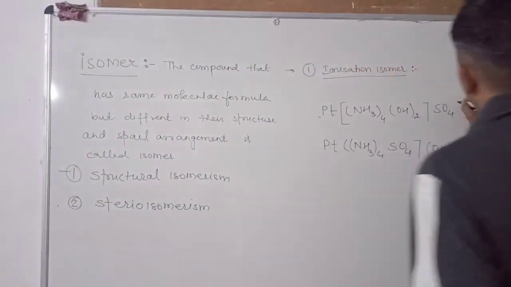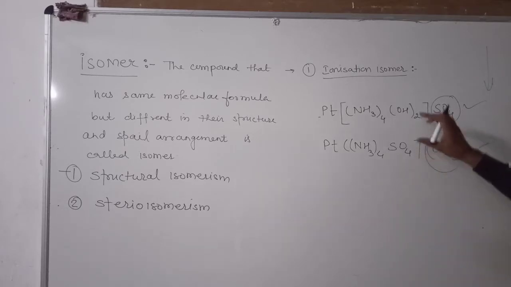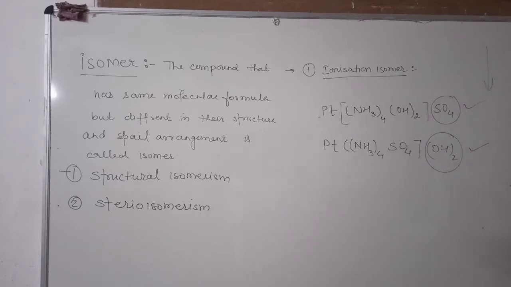This will give sulfate ion in the solution and this will give hydroxyl ion in the solution, because these are the ionizable valencies of the coordination compounds. These have the same chemical formula but they furnish different ions in the solution. That's why it is known as the ionization isomer.